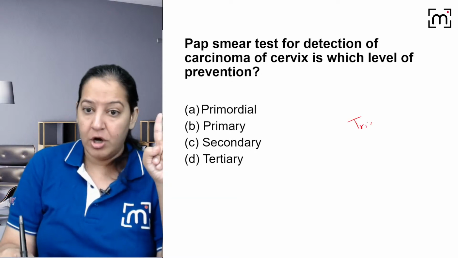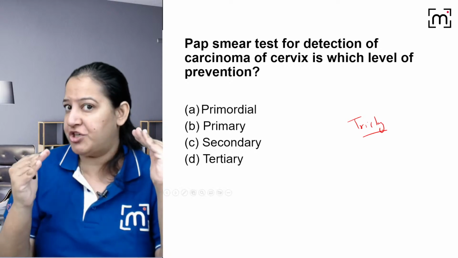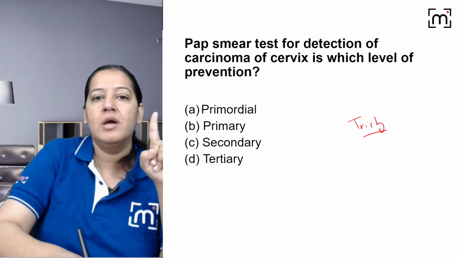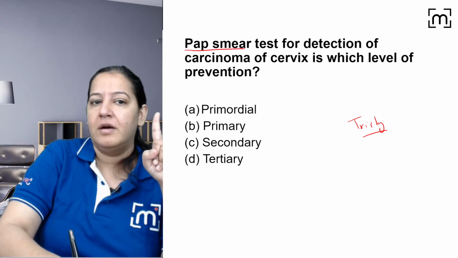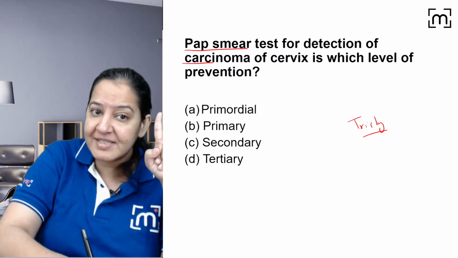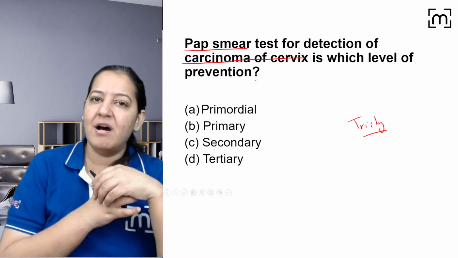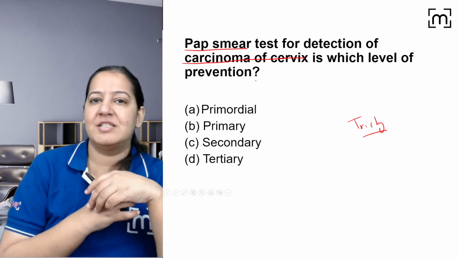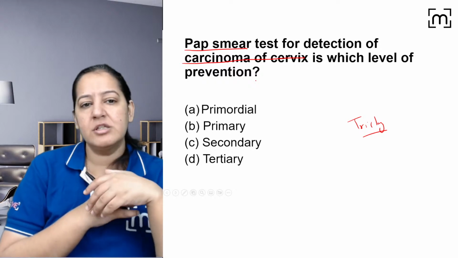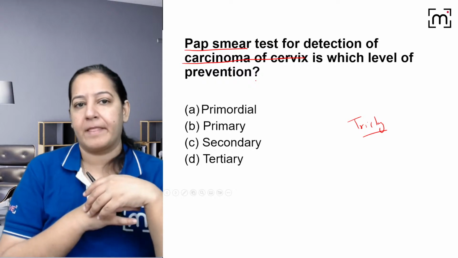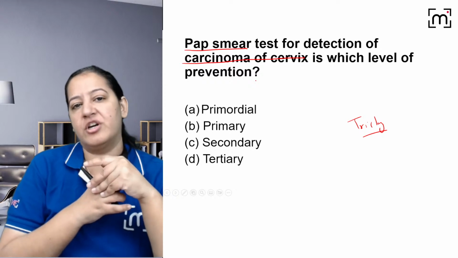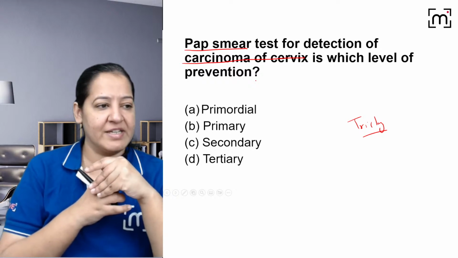I'm warning you. Don't jump, huh? Think before you jump, right? Please think, I'm warning you. I'm taking the pap smear for the detection of carcinoma of cervix. It is which level of prevention, right? We do pap smear now in females for the detection of carcinoma of cervix, right? So it is primordial or primary or secondary or tertiary? For the carcinoma of cervix, we are doing so.